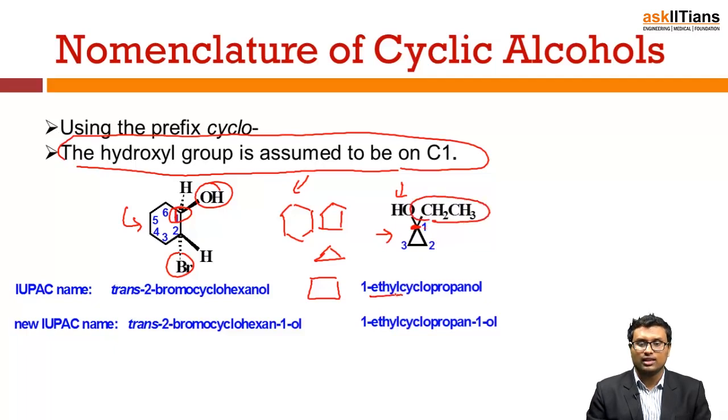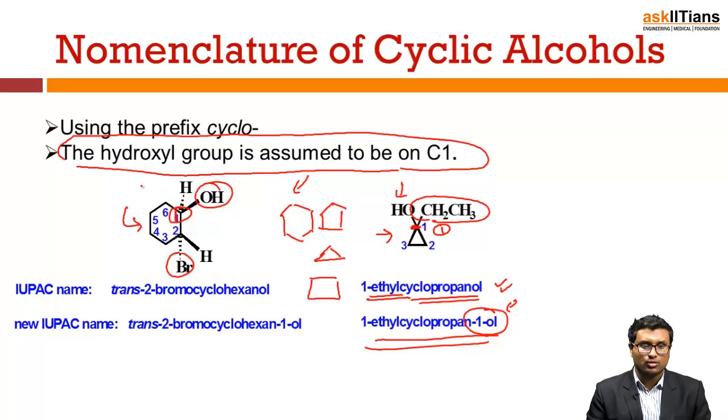So it will be 1-ethyl cyclopropanol. Earlier it was named like this, but there is a latest method where you have to tell the position of your alcohol. So it will be 1-ethyl cyclopropane 1-ol. Why 1-ol? Because I am already mentioning the alcoholic position, and that position is 1.